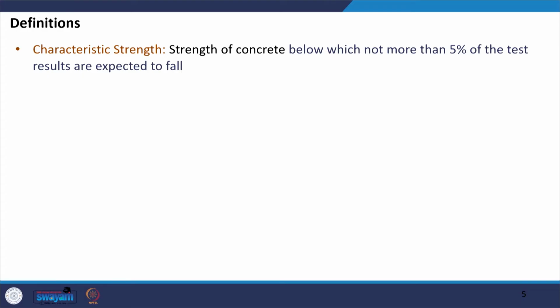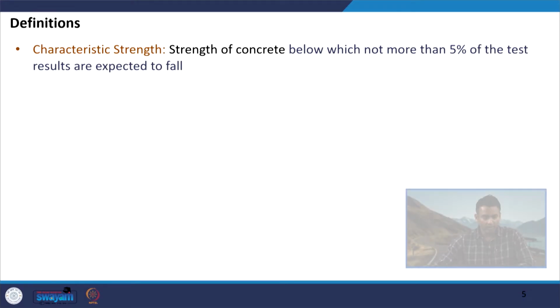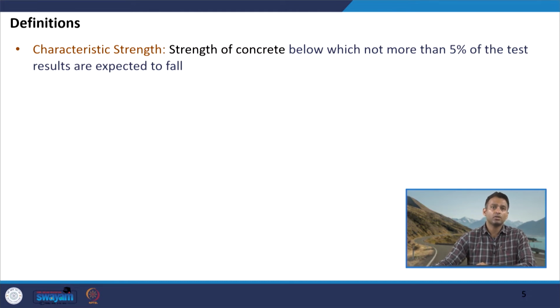Now, there are certain terms and certain types of materials which we need to understand before we can talk about the steps involved in the mix design process. One term which we use in the mix design process is the characteristic strength. So, how do we define the characteristic strength of the concrete? It is the strength below which not more than 5% of the test results are expected to fall.